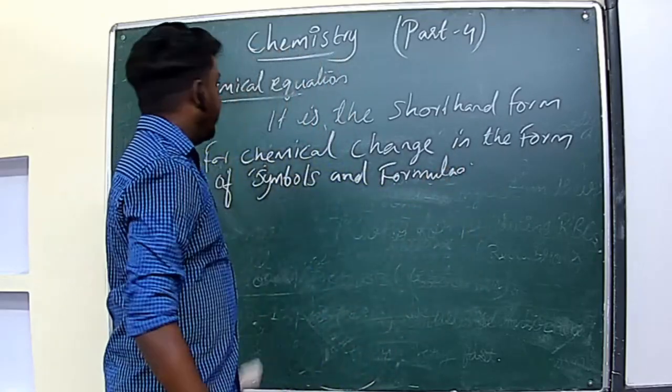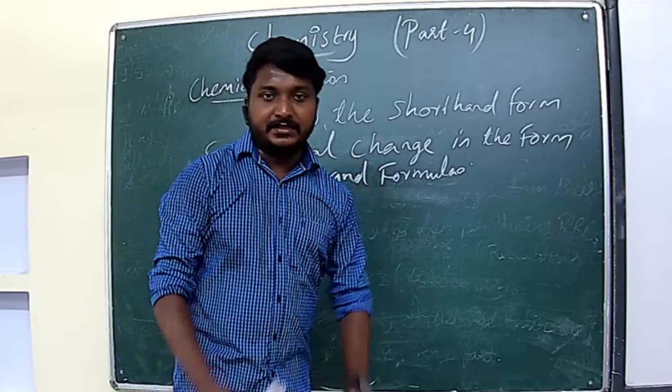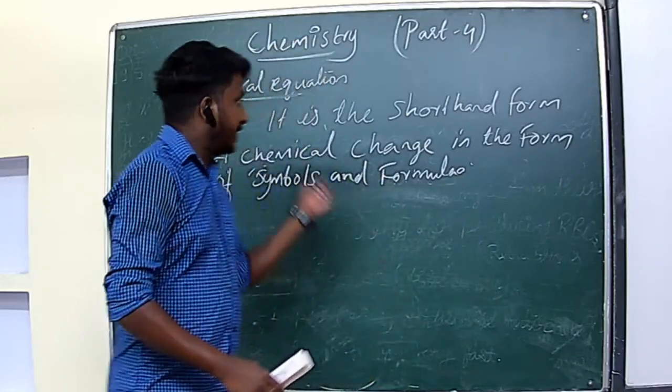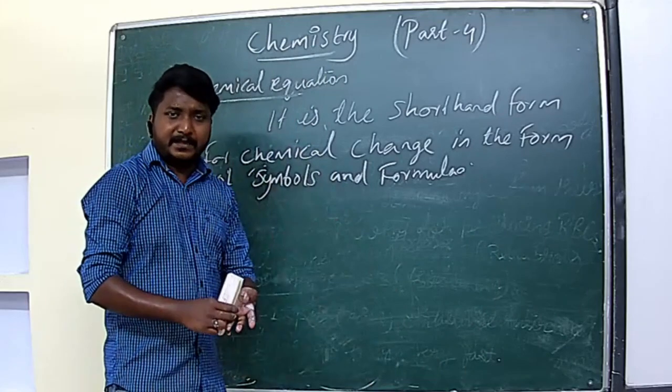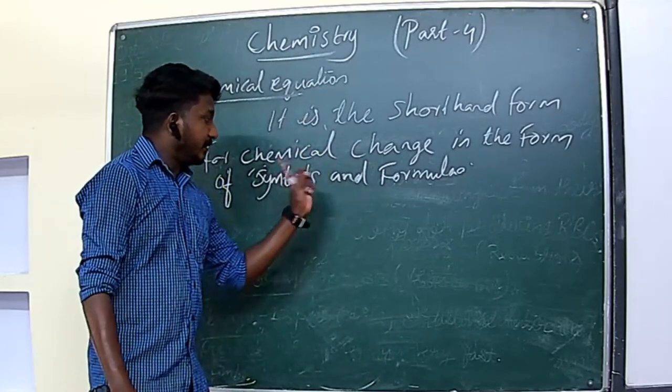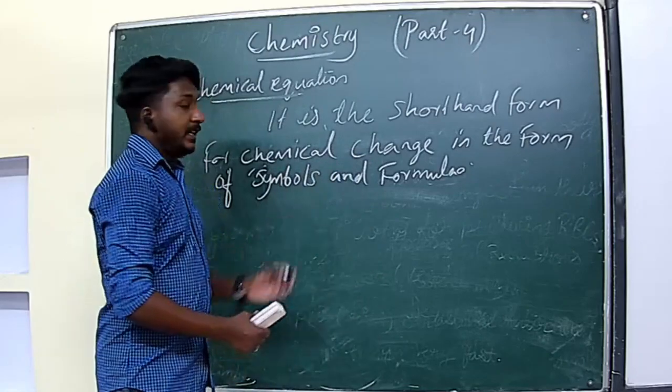So chemical equation means that is a representation for chemical change or chemical reaction. We can represent a chemical reaction in the form of symbols and formula. That is known as chemical equation.